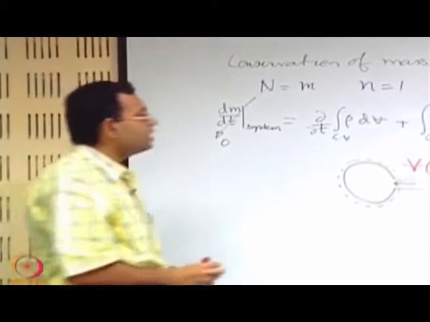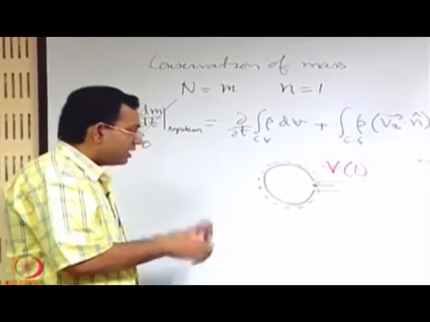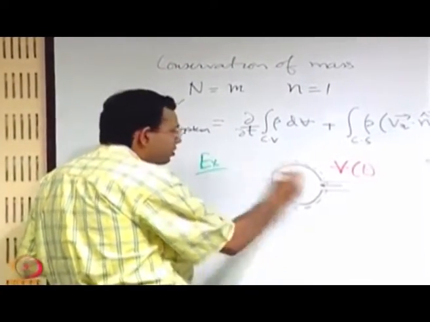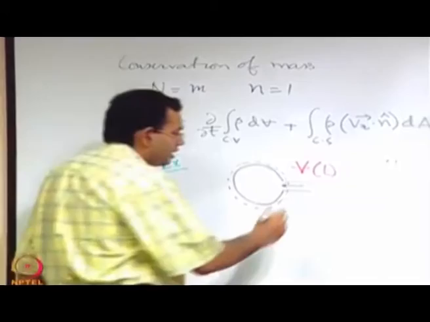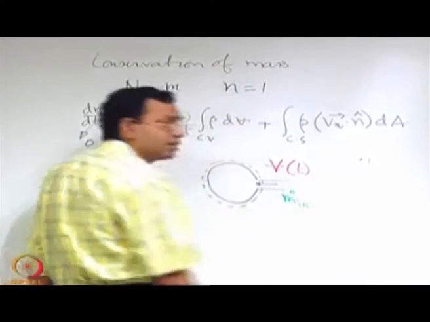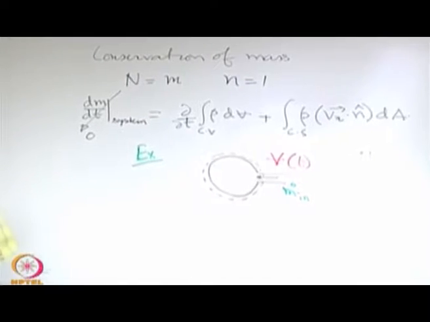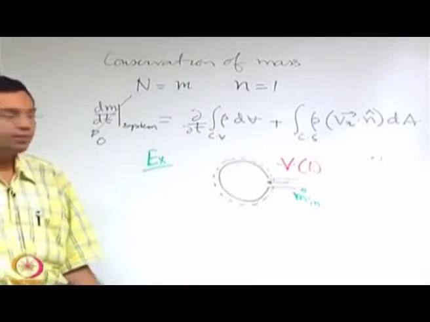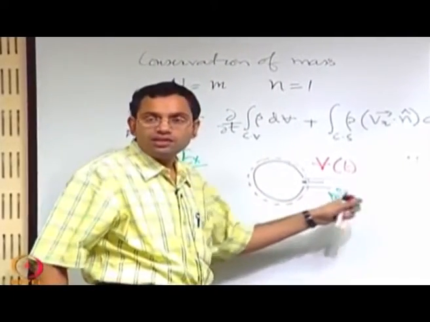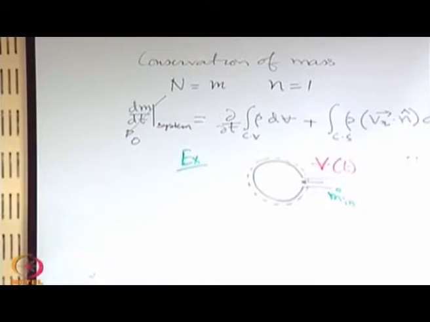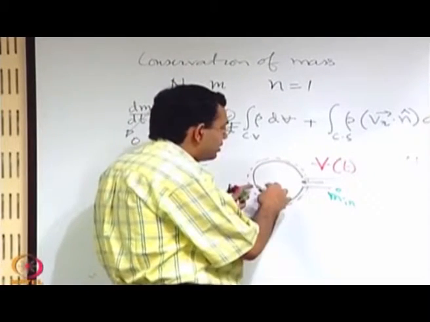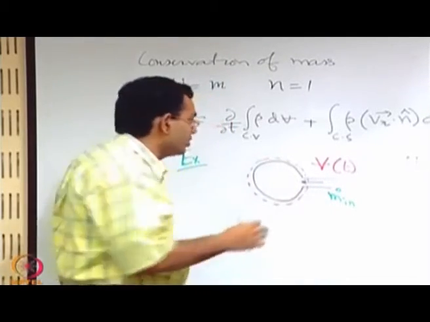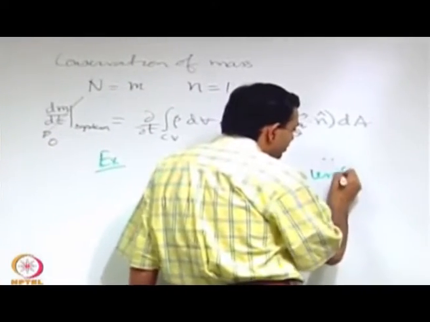Let us consider a simple problem related to this. Let us take an example that you have a balloon like this. There is a rate of mass flow of air into the balloon, which is being supplied by the pressurizing mechanism. So, some air at a given rate m dot in is entering the balloon. The state within the balloon is such that you have a density; it is considered that the property within the balloon is uniform. So, uniform property within the balloon is an assumption.